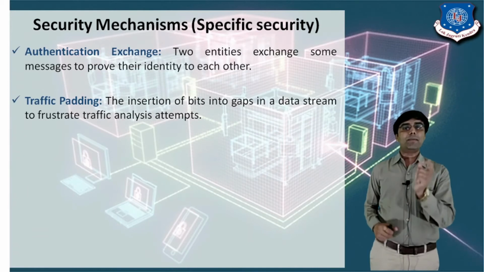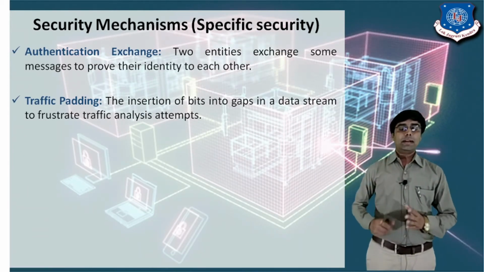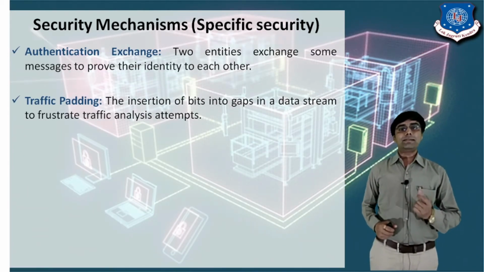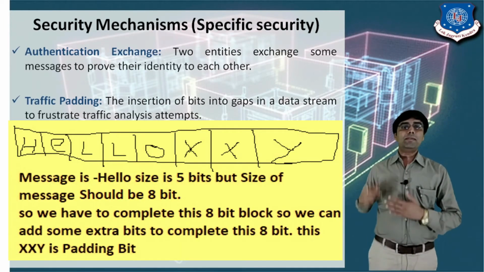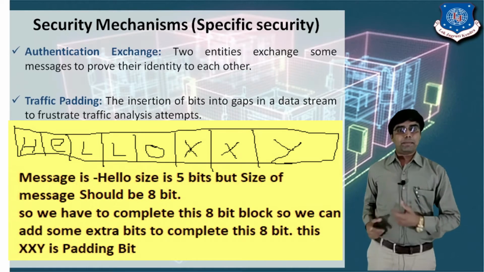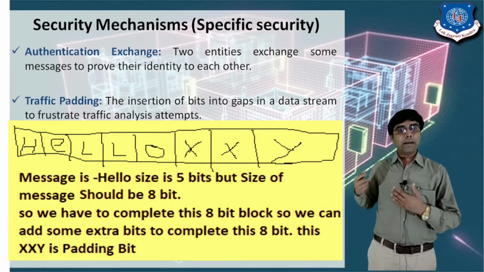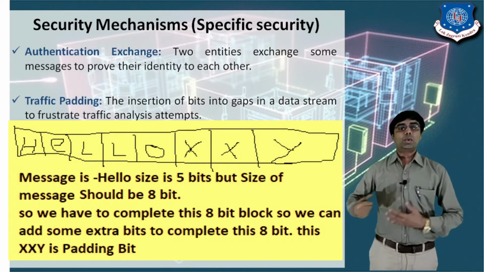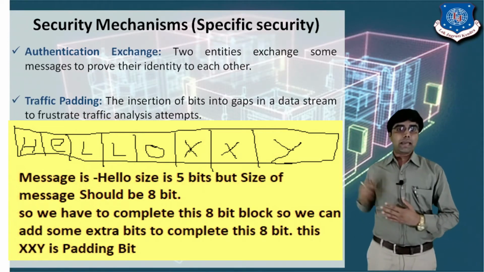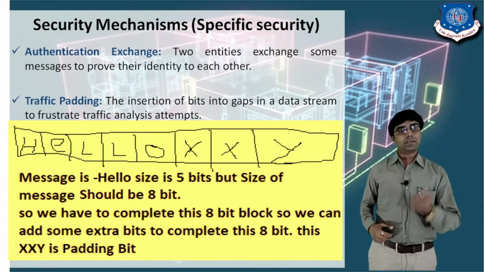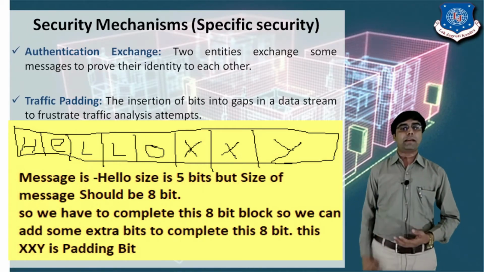It means that in one block the 8 bits are stored, right? So in the initial state only 4 bits are there, so the remaining bits we will fill with some gap. It means we will input some extra digits, so that through the insertion of bits into the gap, the unauthorized person cannot identify your perfect message, right?